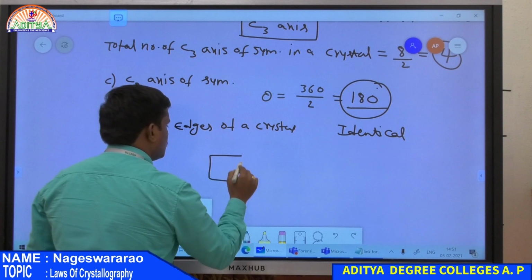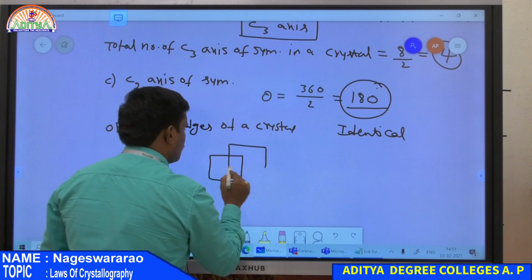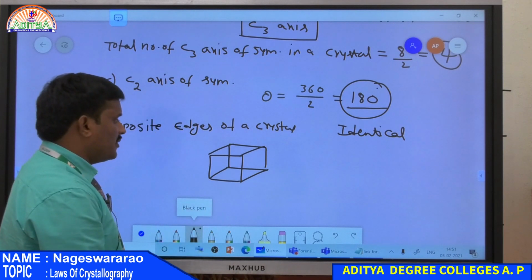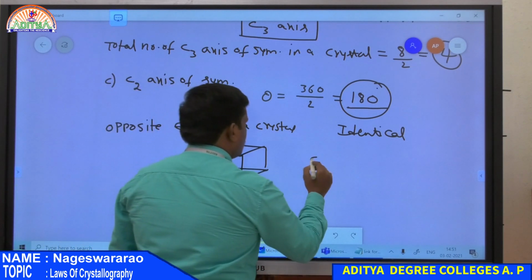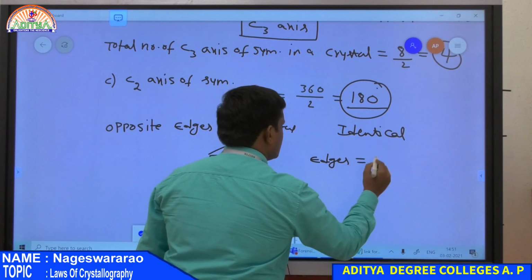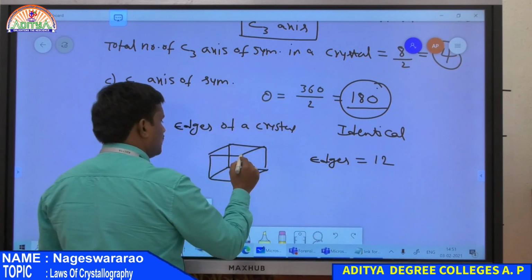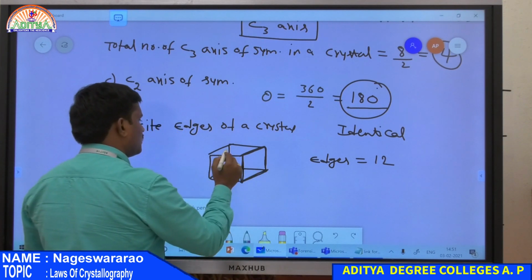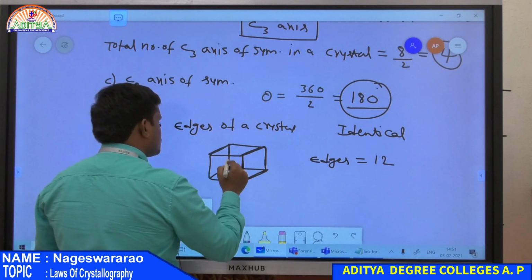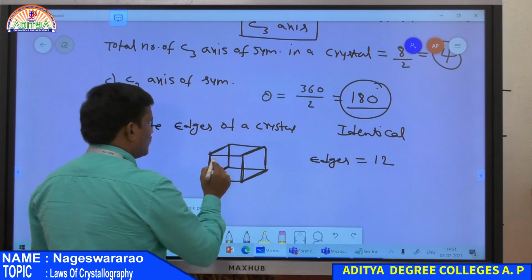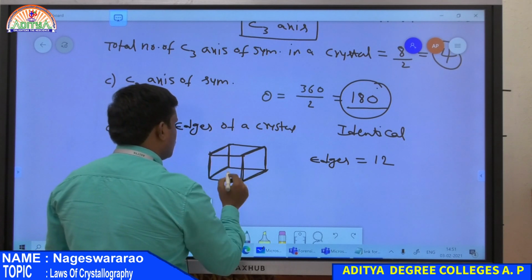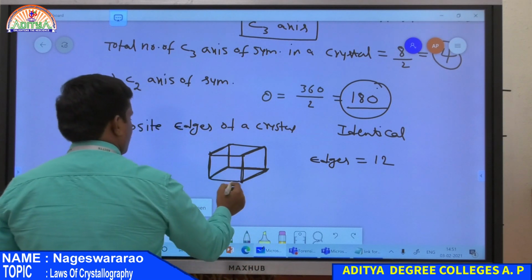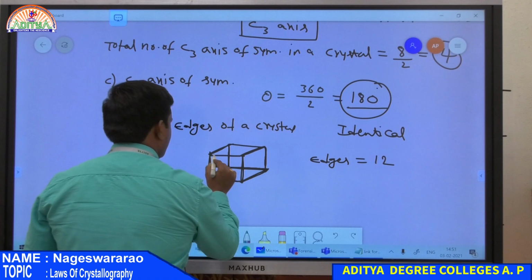So, this is a crystal. How many edges are there? The total number of edges present in a crystal is equal to 12. These are the edges 1, 2, 3, 4. Similarly, 5, 6, 7, 8. This is the 9th one, 10th one, 11th one, and also the 12th one.